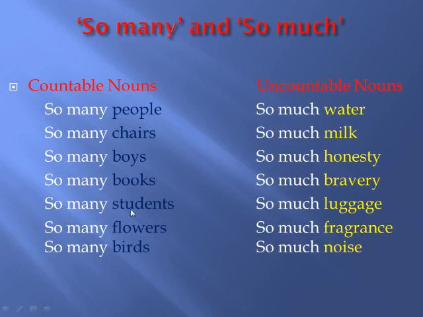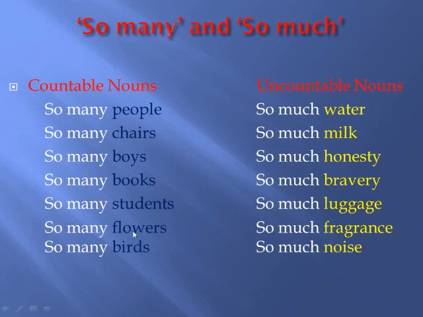Students are countable, so we have to use countable quantifier so many students. But luggage is uncountable, so we have to use so much luggage. Flowers are countable, so we can say so many flowers are blooming in the garden.